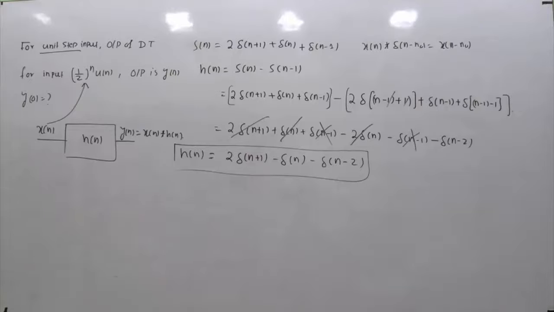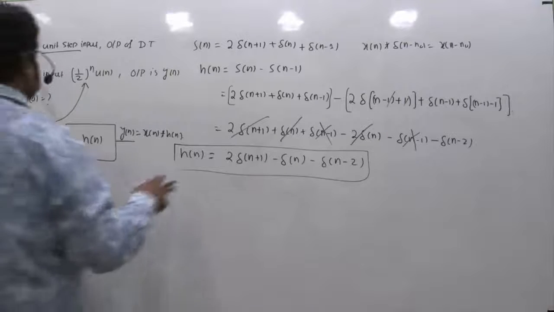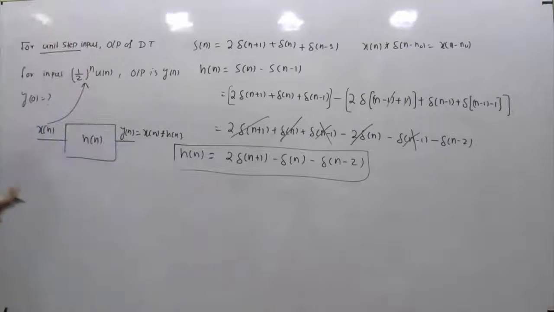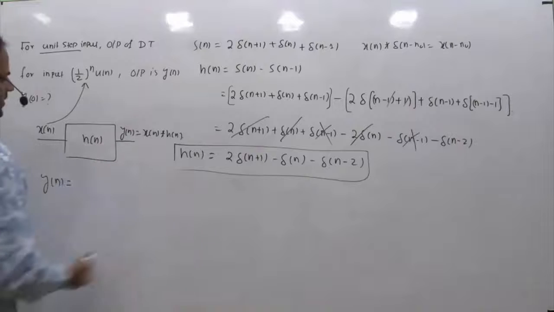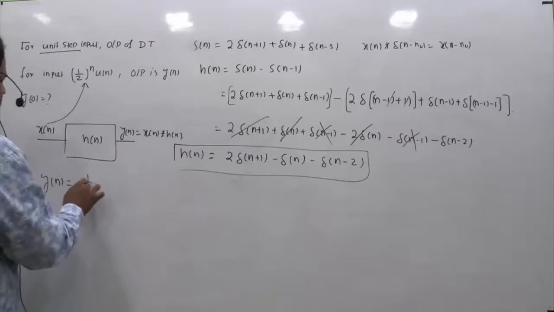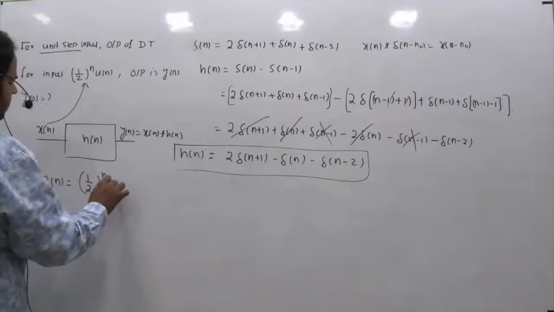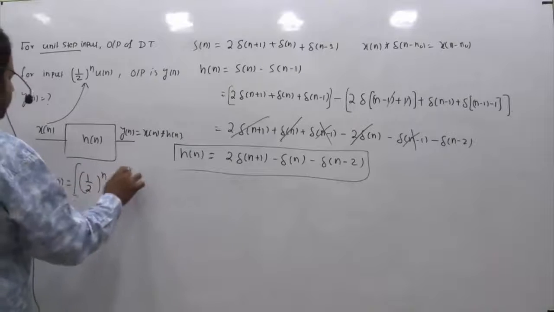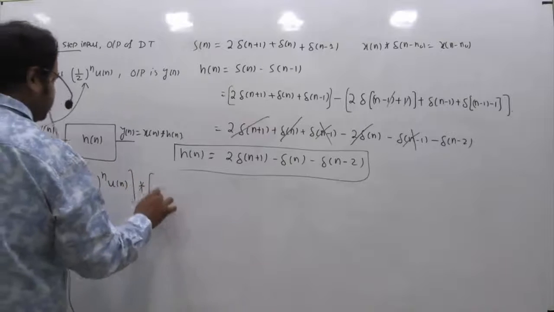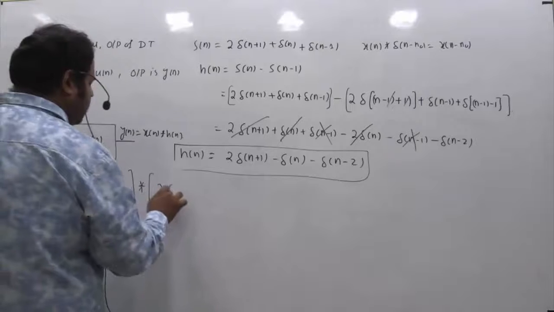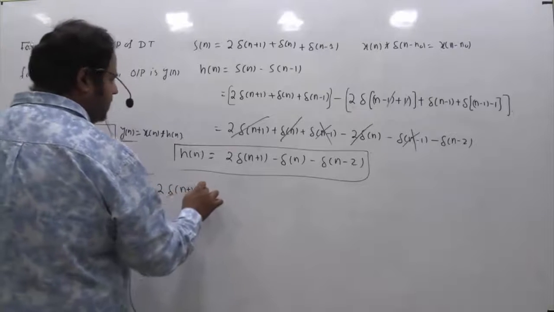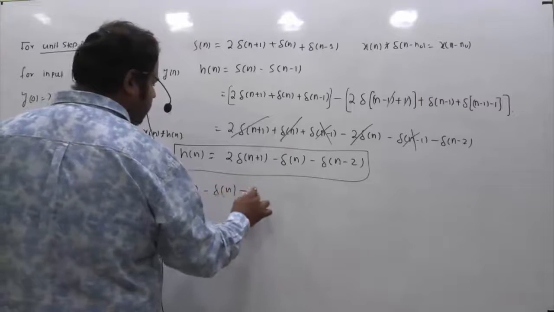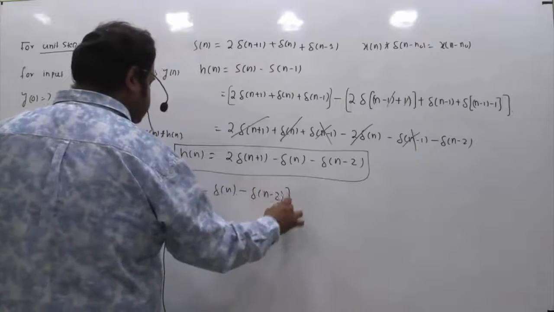So now in this problem we know the impulse response and we know the inputs, then we have to find the outputs. So your y of n is x of n convolution with h of n, so that is half power n into u of n. This is your x of n, which should be convolved with h of n, which is 2 delta of n plus 1 minus delta of n minus delta of n minus 2.